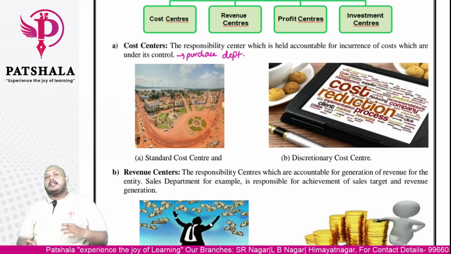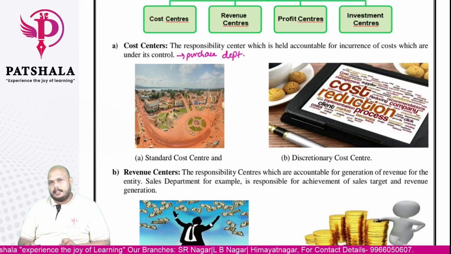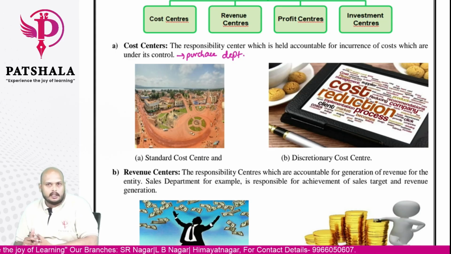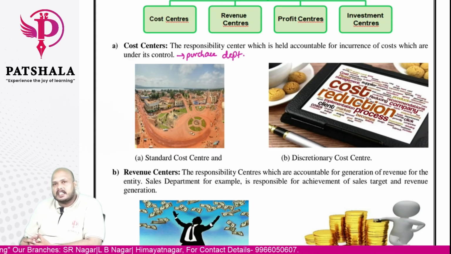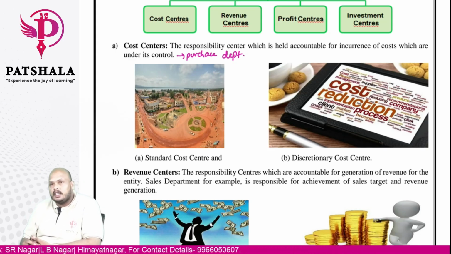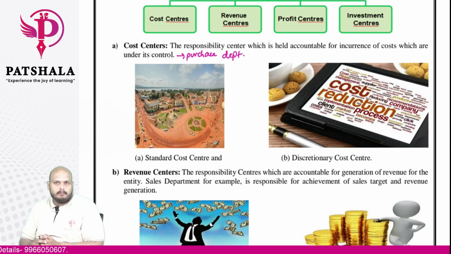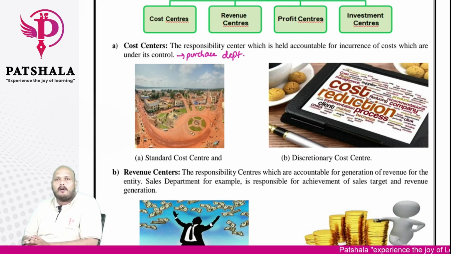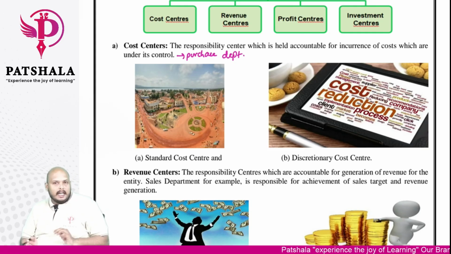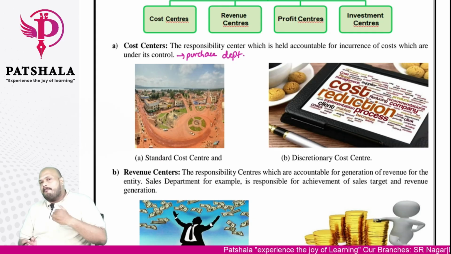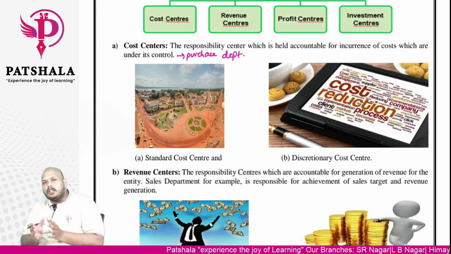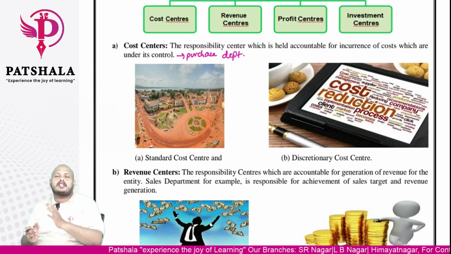So coming to the cost center, we have two types of cost center. One is standard cost center, another one is discretionary cost center. What is the major difference between a standard cost center and a discretionary cost center? I will give a one-word difference, try to understand. Standard cost center is nothing but a predetermined standard that will already be set, based upon past experience. So when the purchasing officer is procuring the raw material from the market, he has to follow such standards.